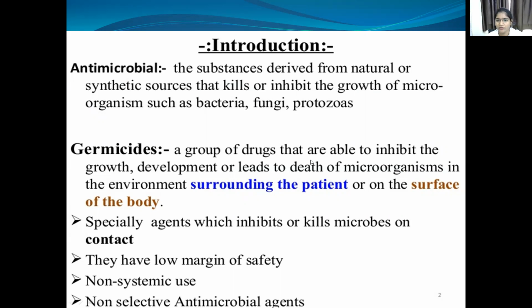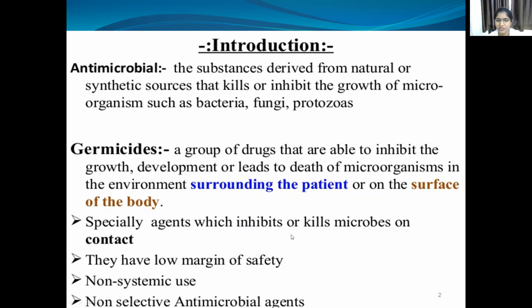These are the group of drugs that are able to inhibit the growth, development, or lead to death of microorganisms in the environment surrounding the patient or on the surfaces of the body. These are the germicides, a group of drugs able to inhibit the growth and prevent the development of microorganisms in the environment.